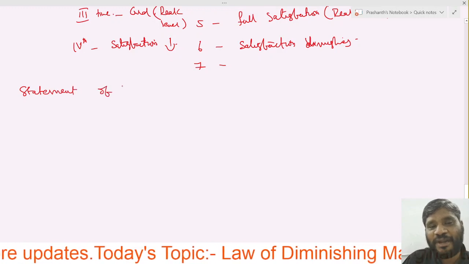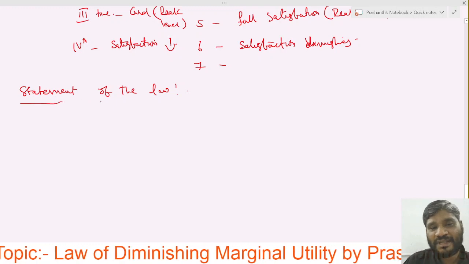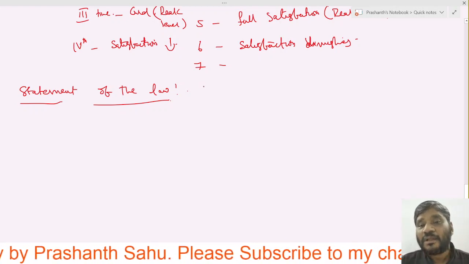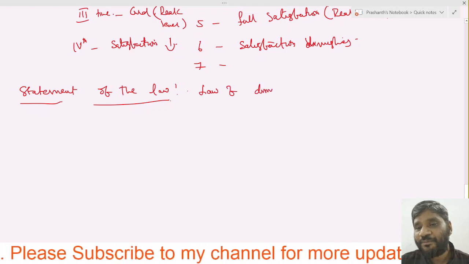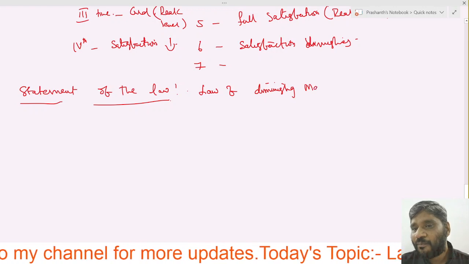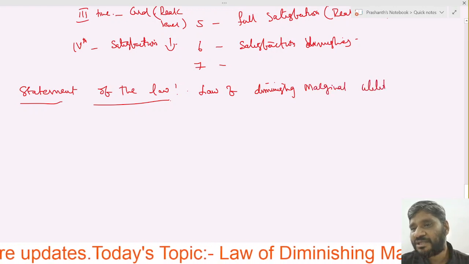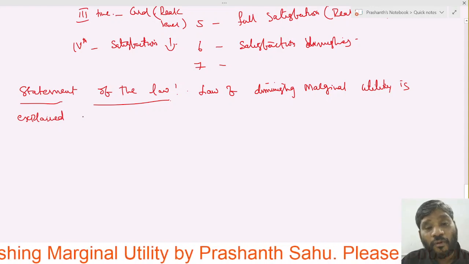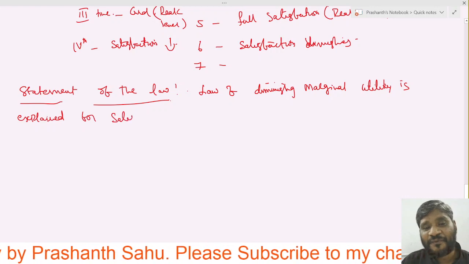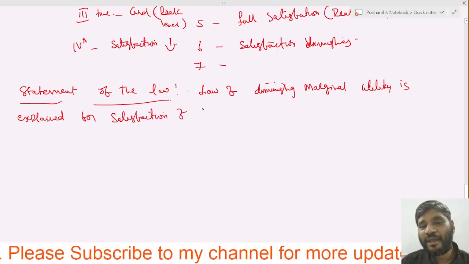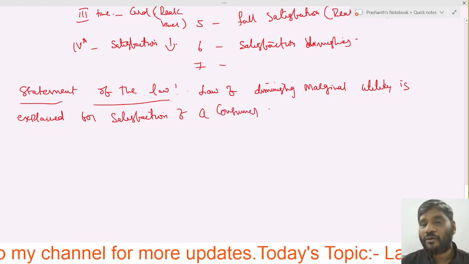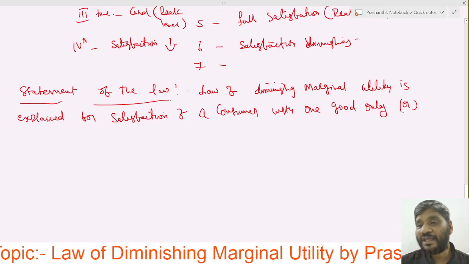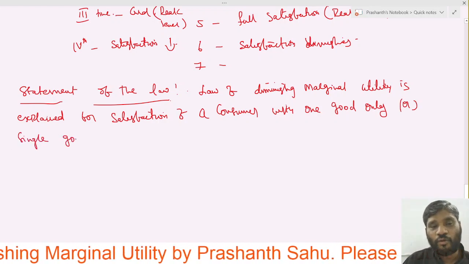Now in this statement of the law, very carefully just listen, because the law of diminishing marginal utility is explained for the satisfaction of a consumer with one good only, or a single good only.